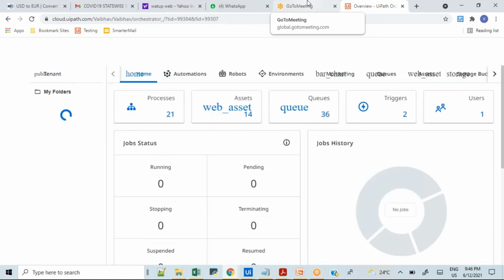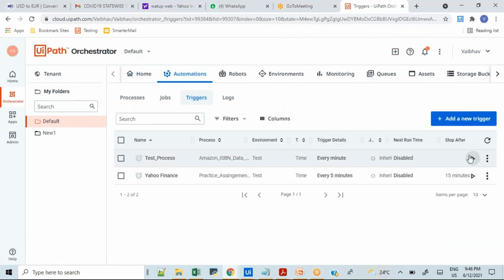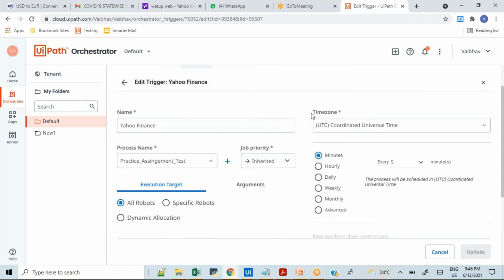Based on the scheduling, it will execute the process whenever we want, after every hour, after every 5 minutes, 10 minutes, or we also have other options. Maybe I can show you. See, these are the triggers. If you go to this trigger, I have this trigger basically. If I go here and edit, here we have the option for the time zone as well. If you want to trigger or schedule in a particular time zone, very well we can do that. Also here we have the option for minutes, so after every 5 minutes, 10 minutes, 15 minutes, we can do hourly.